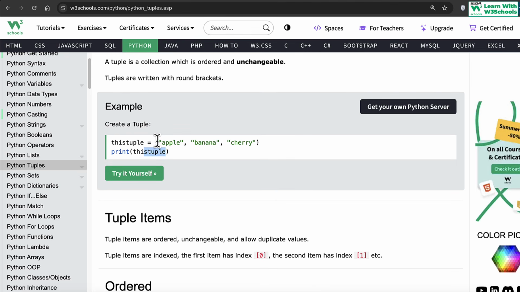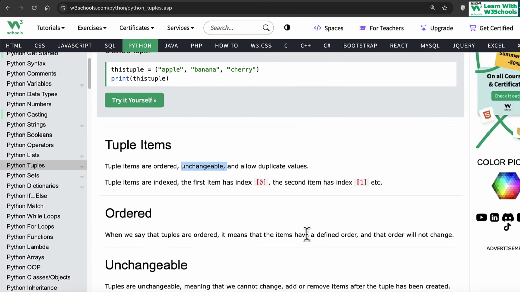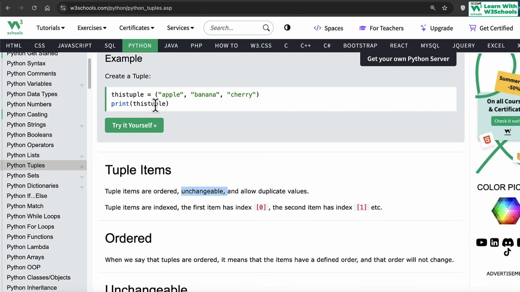The only difference is that the list starts with square brackets and the tuple starts with round brackets. The major difference is that tuple items are also ordered, but they are unchangeable, and they do allow duplicate values. Ordered means that each item has a defined order. So when we have apple, apple is at index 0, the next is at index 1, the next at index 2. The same goes for lists as well.